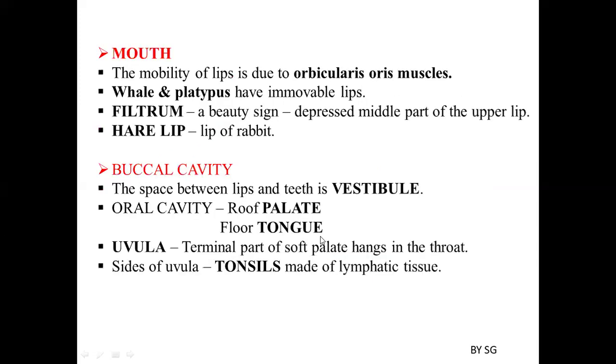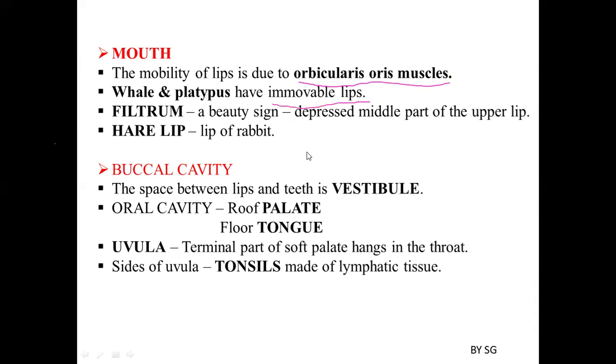Coming to the next slide, as I've said, the foregut includes the mouth and the buccal cavity. As we all know, the mouth is the entry of the food. The mouth is bound by a pair of lips, upper lip and lower lip. Now, the mobility of these lips is caused by a group of muscles, which we call orbicularis oris muscles. The whale and platypus are examples of organisms which have immovable lips.